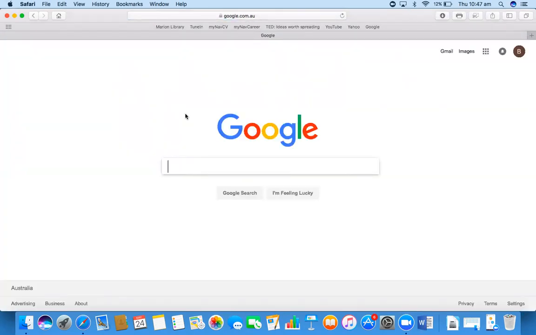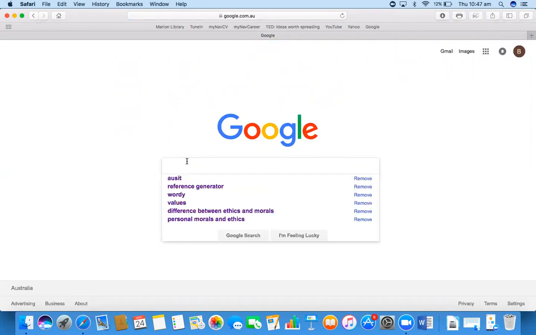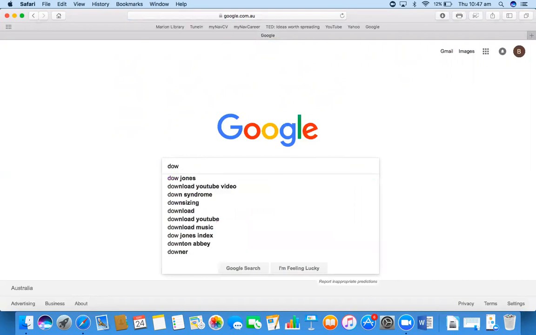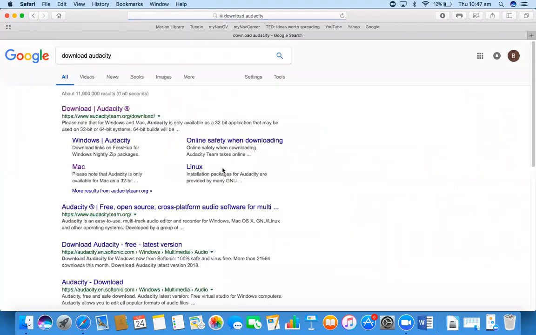Then type "download Audacity" in your Google search and press Enter on your keyboard. Next, click on the download Audacity link.